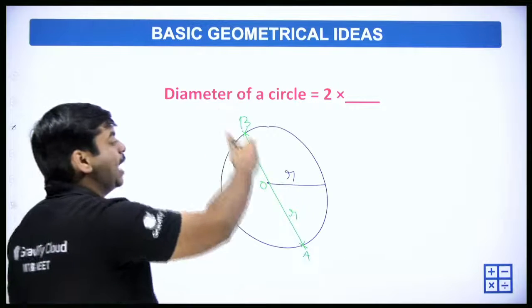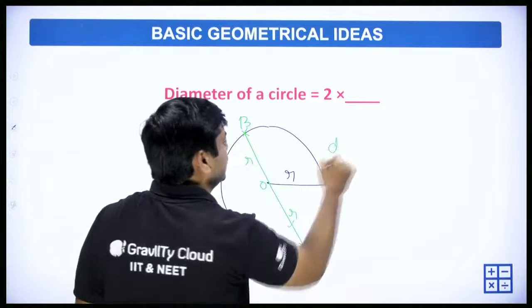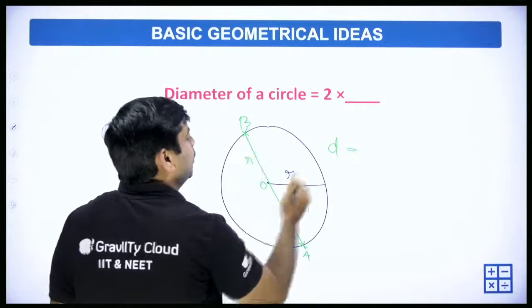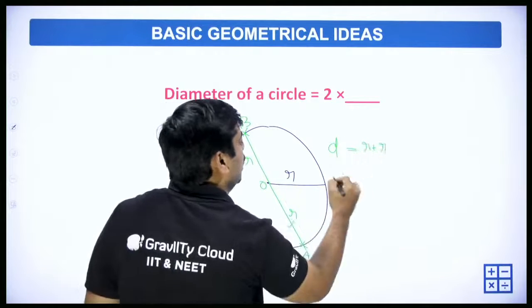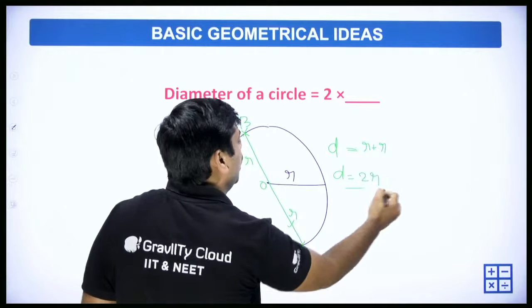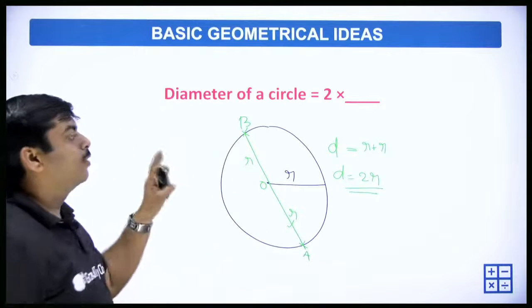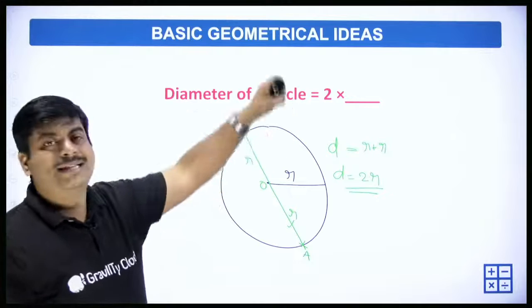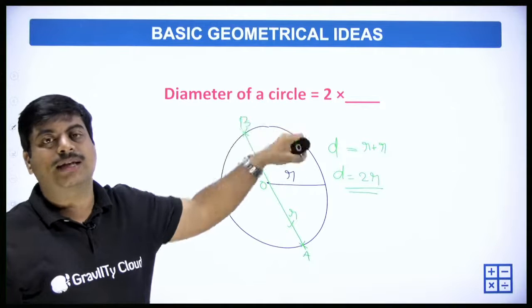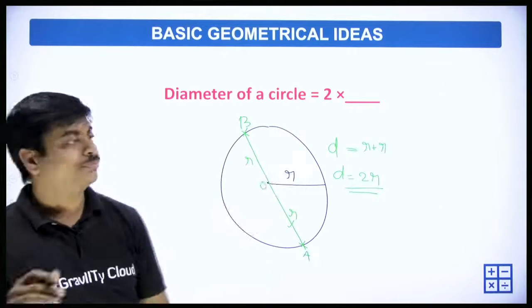So the complete diameter length, let's say D, is equal to R plus R. It is 2R. The complete D is equal to 2R. Okay, so the diameter of a circle is twice the radius.